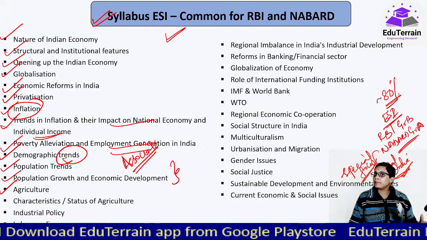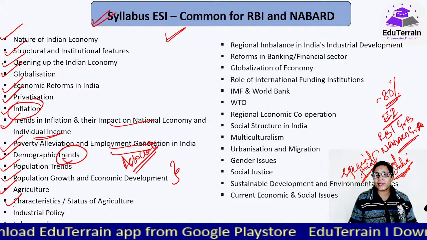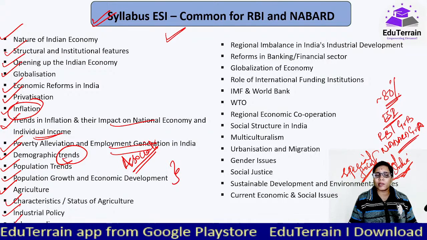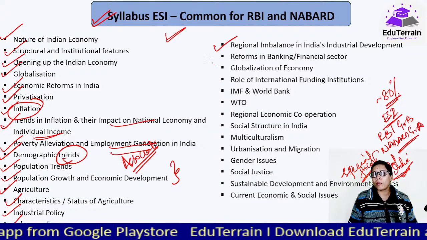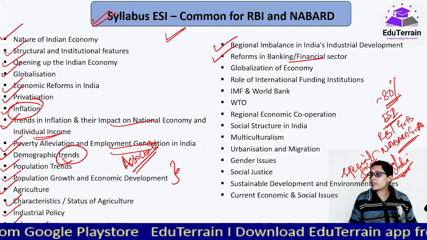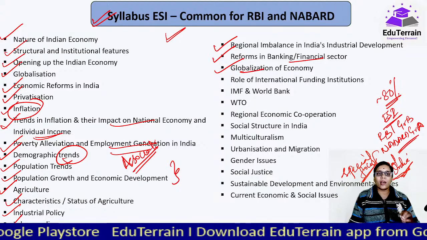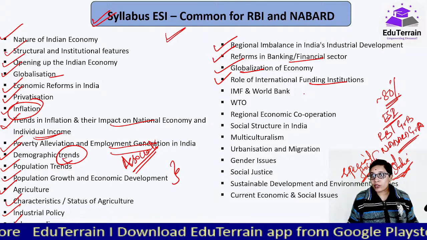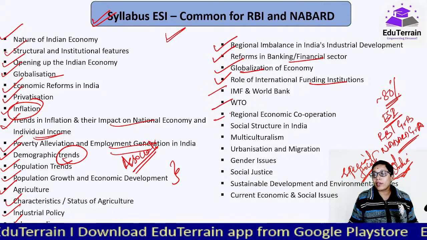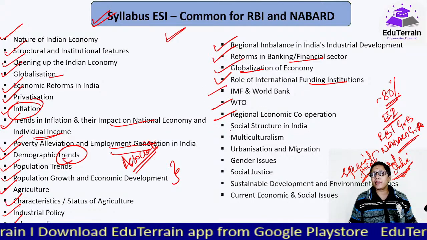Okay, agriculture, common characteristics and status of agriculture, industrial policy, labor policy, ये तो common है. Regional imbalance in India's industrial development, common है बिल्कुल. Reforms in banking and financial sector, common. Globalization, यहाँ पे एक आया है, यहाँ पे एक है, same. Role of international funding institutions, IMF, World Bank, WTO, regional economic cooperation, completely similar.